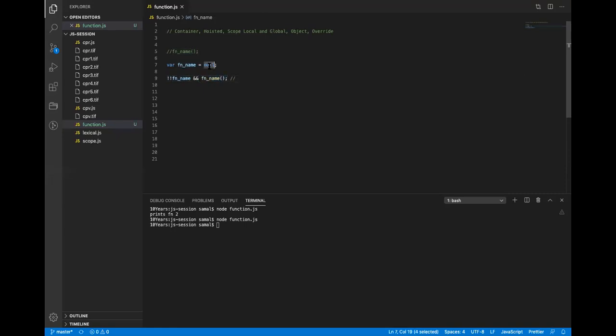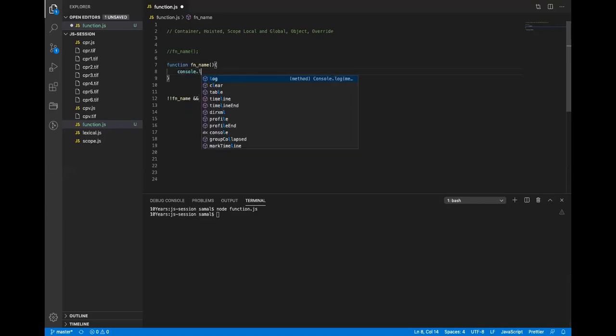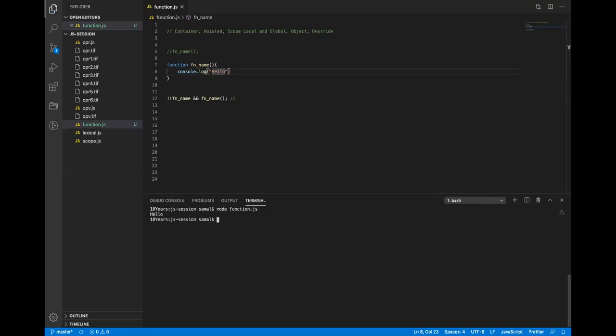The moment I change this to something else, let's say the function, now this will get called. I can just do console.log hello. It printed hello.